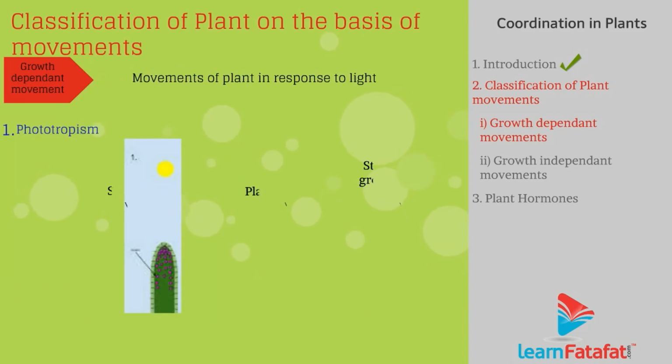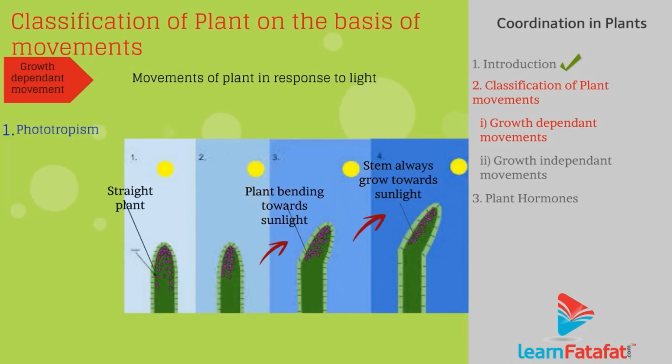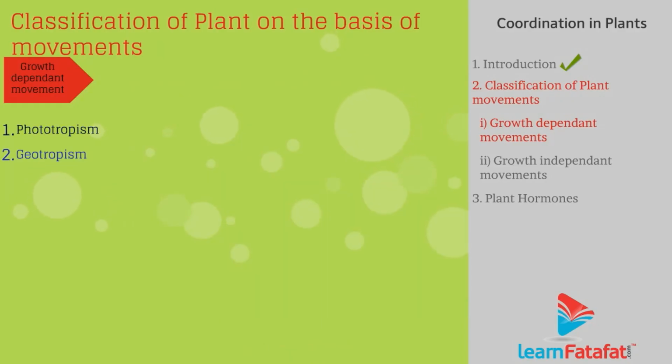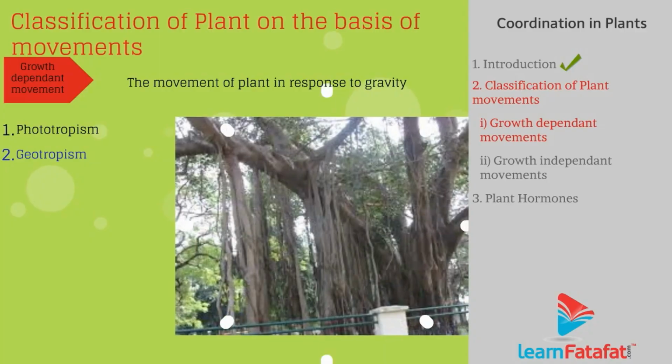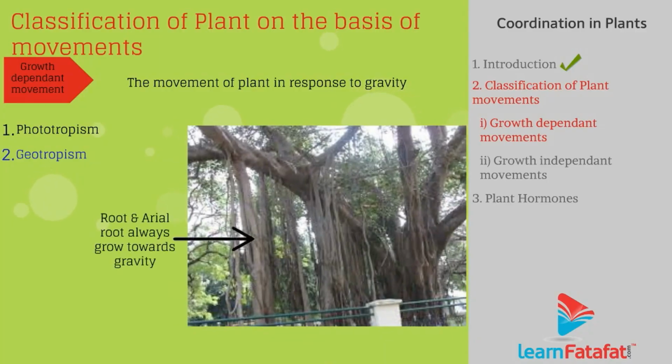The movement of a plant in response to light is called phototropism. For example, stems always grow towards the light. The movement of a plant in response to gravity is called geotropism. For example, stems always grow away from gravity, while roots always grow towards gravity.